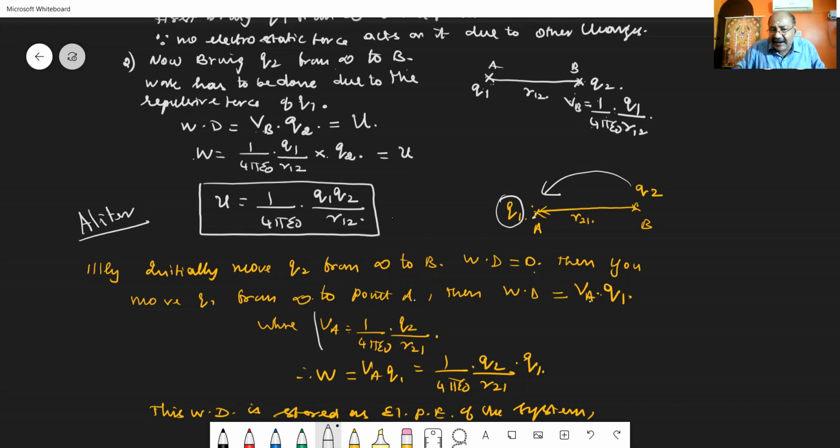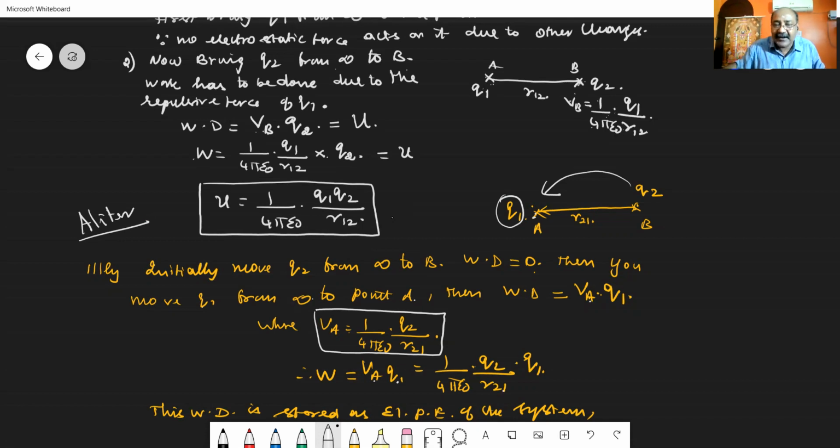So VA is given by the value 1 by 4 pi epsilon 0 Q2 by R21. What is the work done? Potential at the point A due to Q2 multiplied with the charge moved. So 1 by 4 pi epsilon 0 into Q2 by R21 multiplied with Q1.